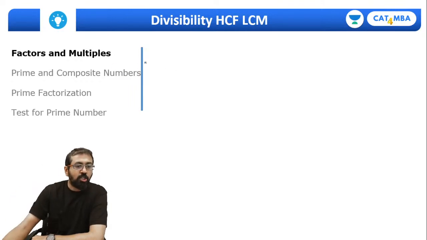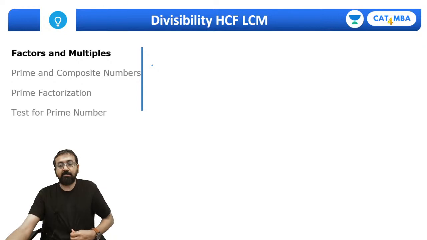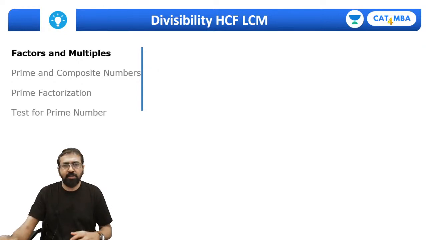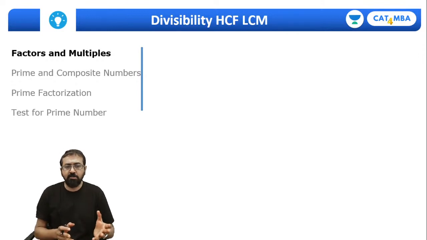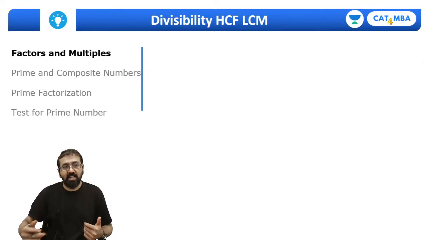Okay, fine. So now let's start with the second part, factors and divisibility. We are going to spend almost 30 minutes on each area. In fact, for divisibility, HCF, LCM, we may spend a little more time because there are so many concepts in that. But yes, our objective is to make everything clear.